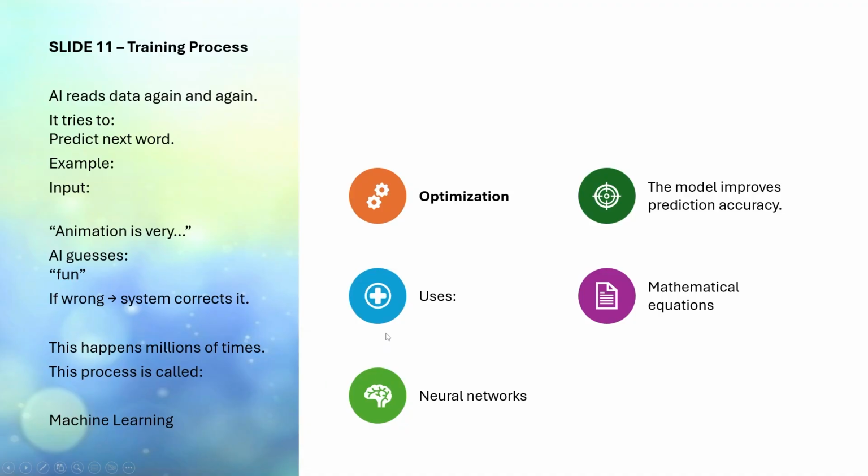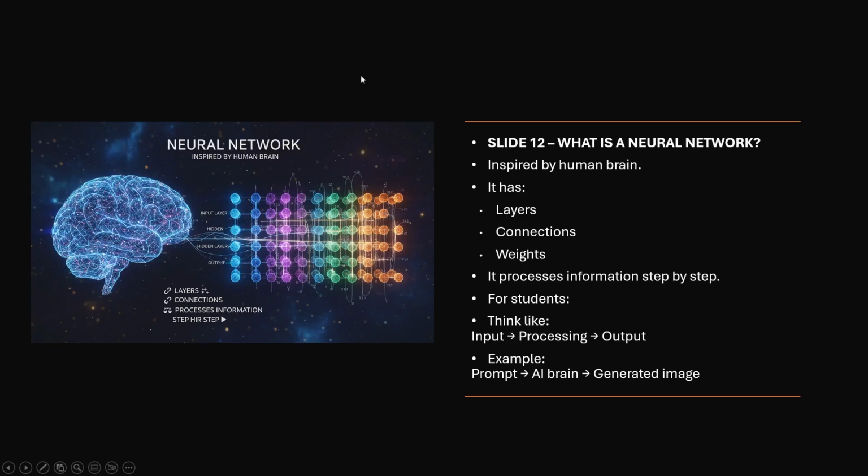It is optimization and uses neural networks. The model improves prediction accuracy because it gets trained multiple times, right? If it is wrong, again the system corrects it, using mathematical equations. Then go to the next one, neural network.